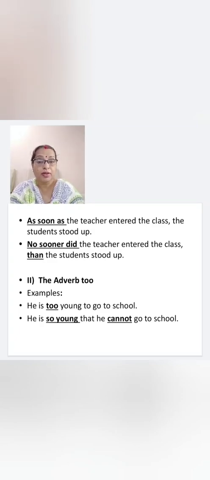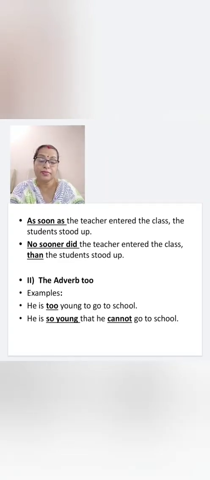So remember, I've seen many children writing just no sooner than, but they forget to write did or does. So there you go wrong. These are very important things. If the sentence is given in the present tense, you will write does, and if it is given in the past tense, you will write did. That is the first part of the sentence.